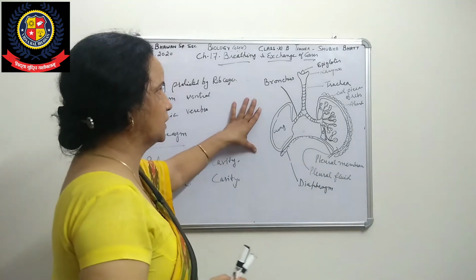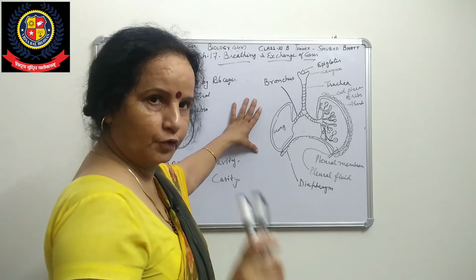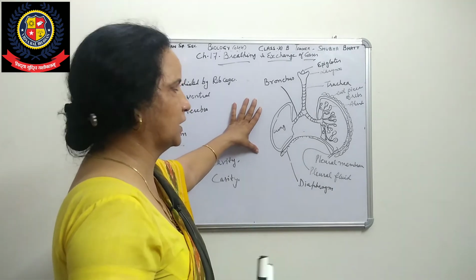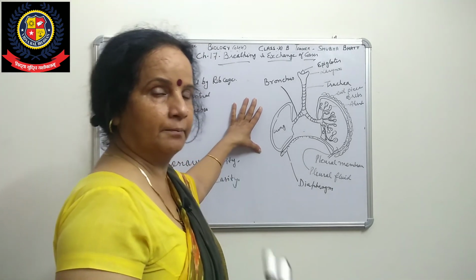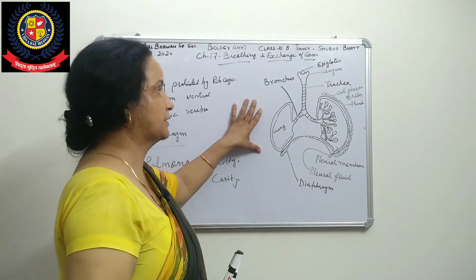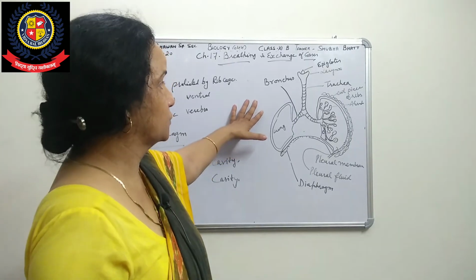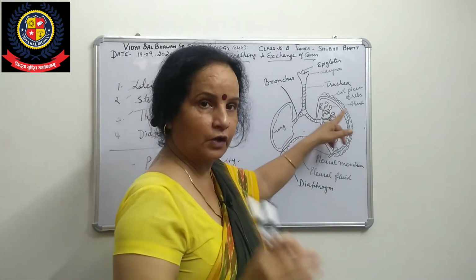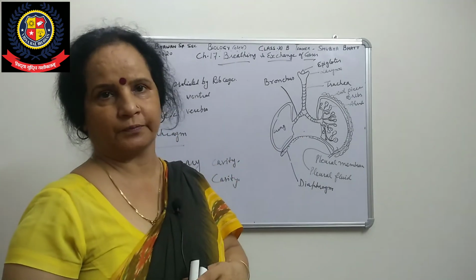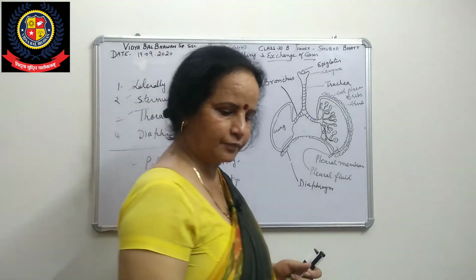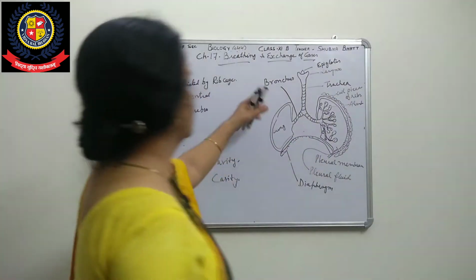So now that is about the respiratory system of human beings. Here we have seen the lungs, how they are protected on all sides, what layers are there, and how they are divided. These alveoli are the air surface. Now see the steps of respiration. We will see the steps of respiration during this.